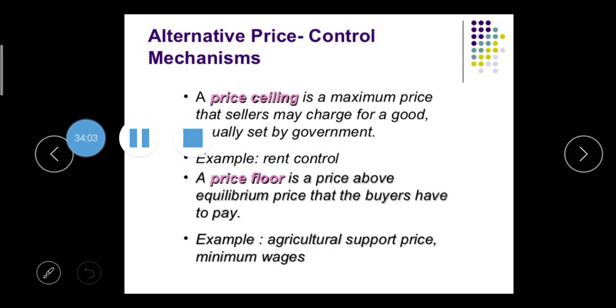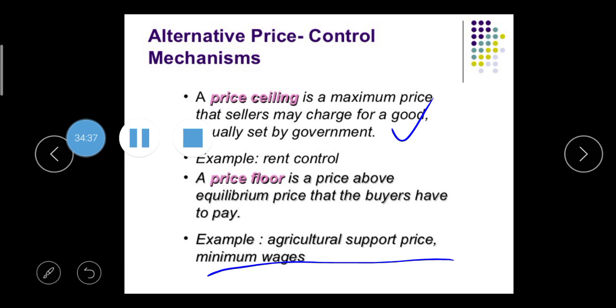A price floor is a price above the equilibrium price that a buyer has to pay. Examples are the agriculture support price and the minimum wage. So there are two main terms, price ceiling and price floor. The government has to decide, because if sellers use these policies in an unethical way, customers can lose out. So the government can decide these prices, and with a price floor, such as the minimum wage, it is given by the producer to the buyer.